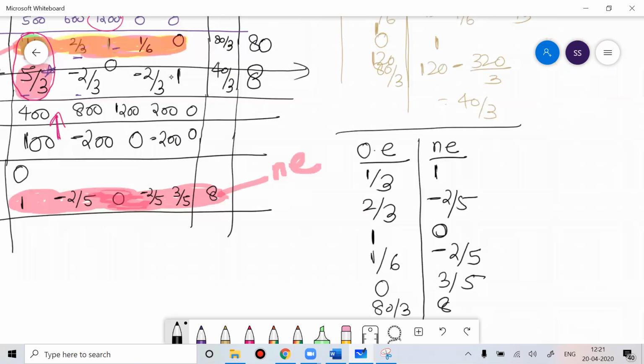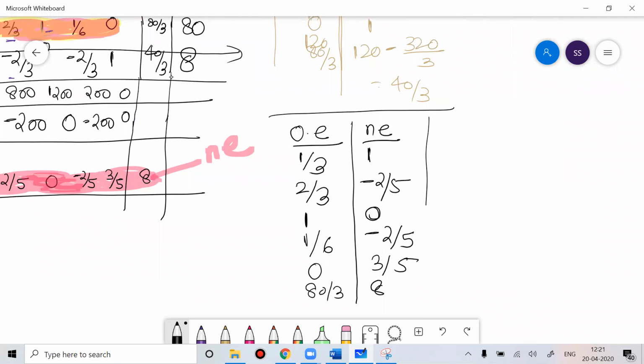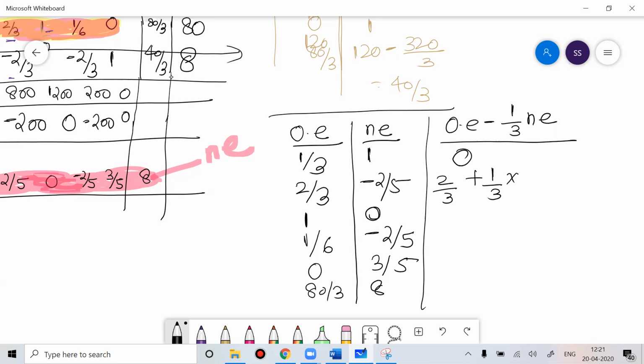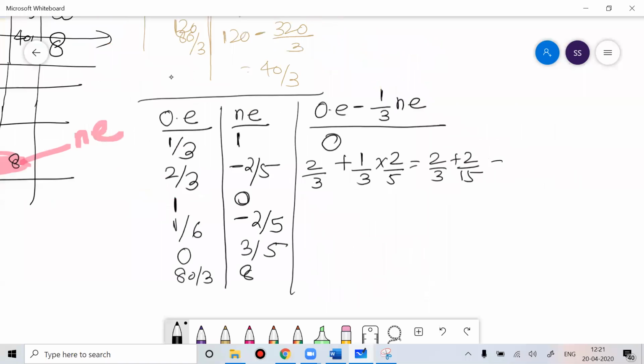So we'll use the formula: old element minus constant into new element. Here this becomes 0. This is 2 by 3 minus minus plus 1 by 3 into 2 by 5, so this would be 2 by 3 plus 2 by 15. If I take 15 as the LCM, you get 10 plus 2, 12. So 12 by 15 is 4 by 5.